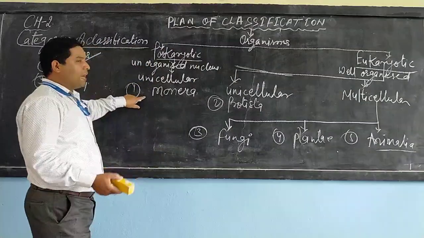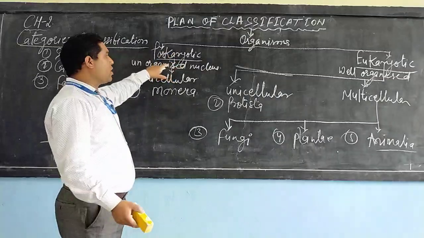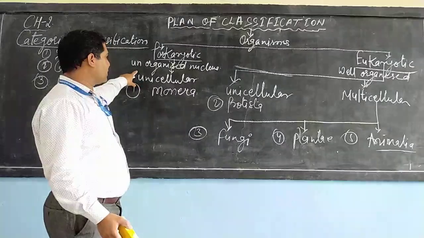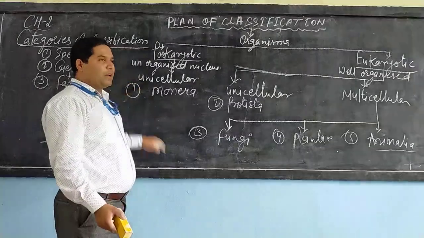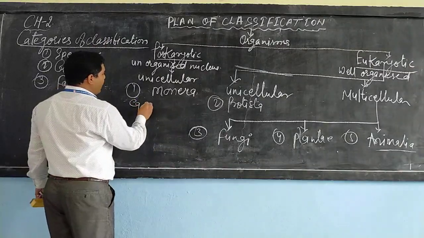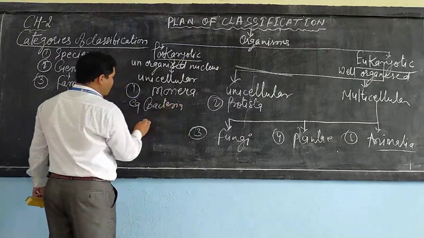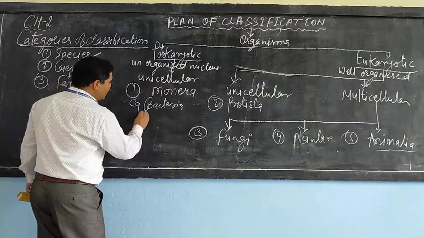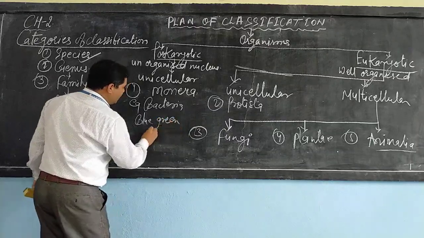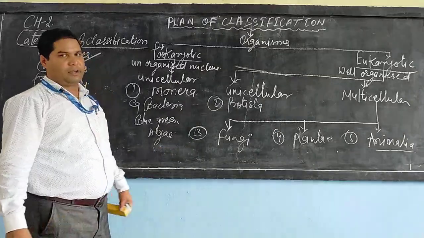First, Monera, which consists of prokaryotic organisms. Prokaryotic organisms are organisms without a nucleus, and they are also unicellular. For example, you can take bacteria. Another example is blue-green algae, which is also known as cyanobacteria.